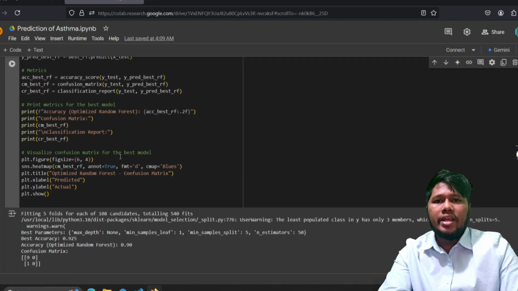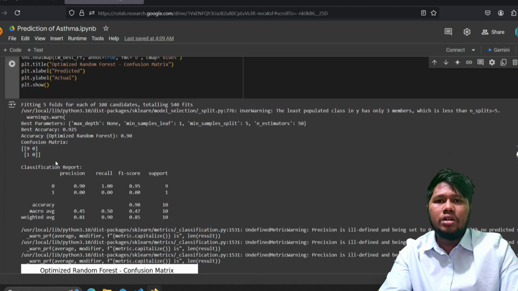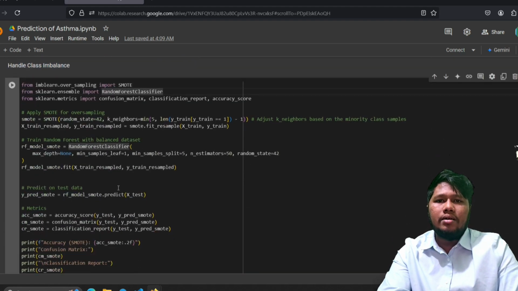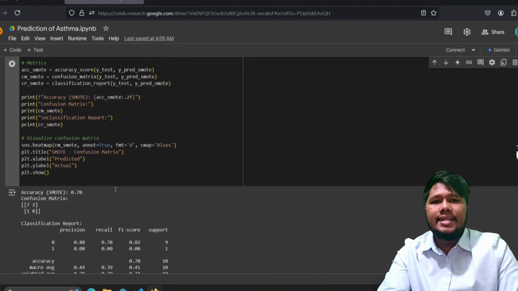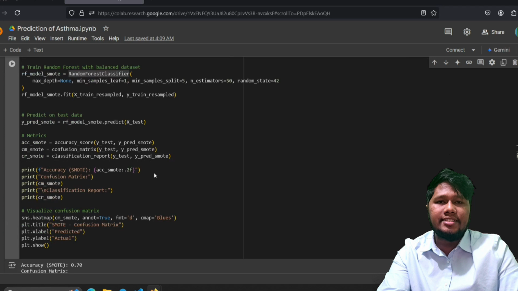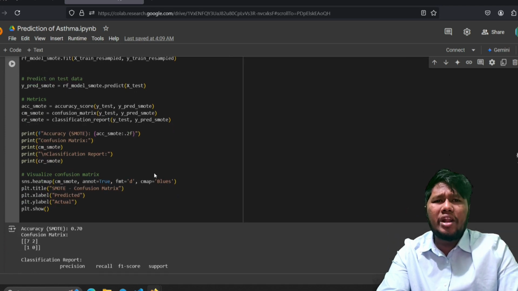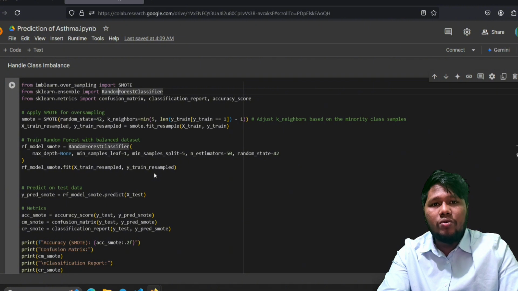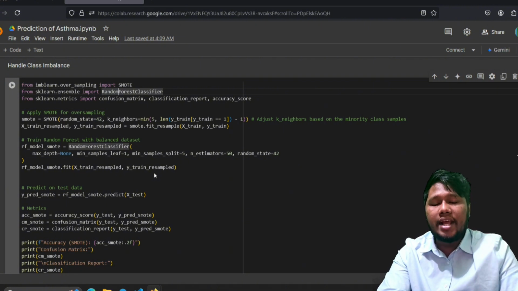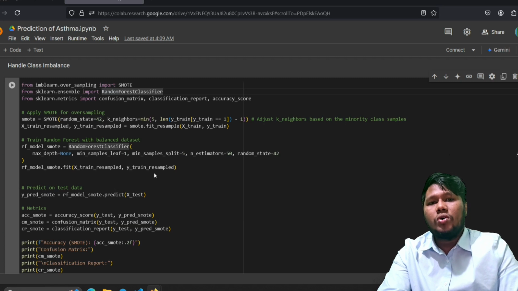Then we used SMOTE to handle imbalanced data. Our data had more no cases than yes. Without addressing this, the model might just predict no most of the time, so it would still get high accuracy but fail to catch the actual yes cases. That's actually dangerous in a medical setting.